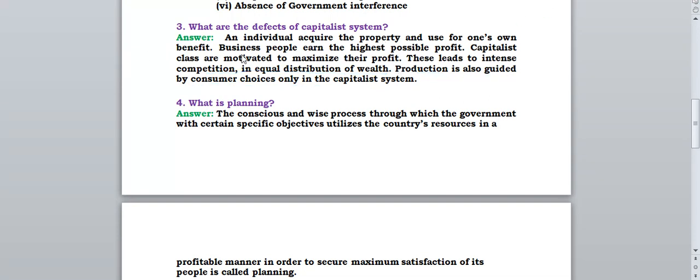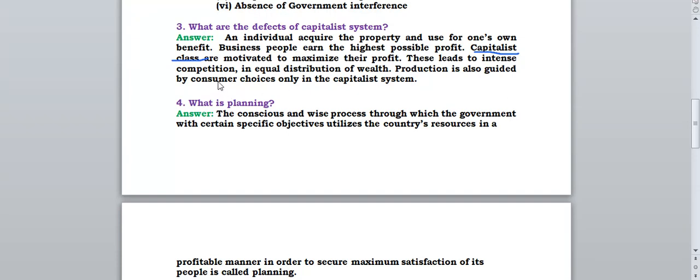Once again we'll read this answer. An individual acquires the property and uses it for one's own benefit. The individual will buy the property and use that property for one's own benefit. Second is business people earn the highest possible profit. The people who are involved in business will earn the highest possible profit. Capitalist class are motivated to maximize their profit.